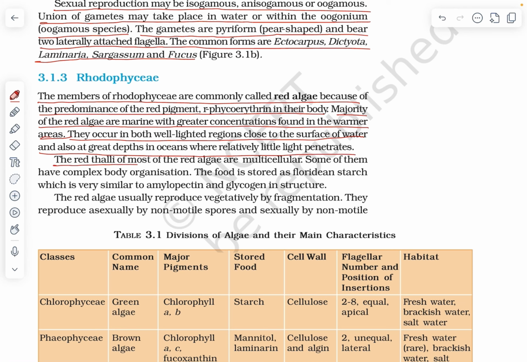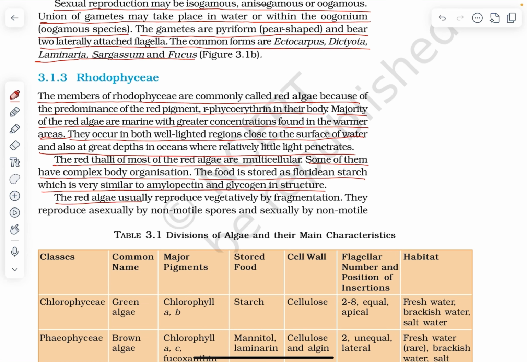The red thalli of most of the red algae are multicellular. Some of them have complex body organization. The food is stored as Floridean starch, which is very similar to amylopectin and glycogen in structure.